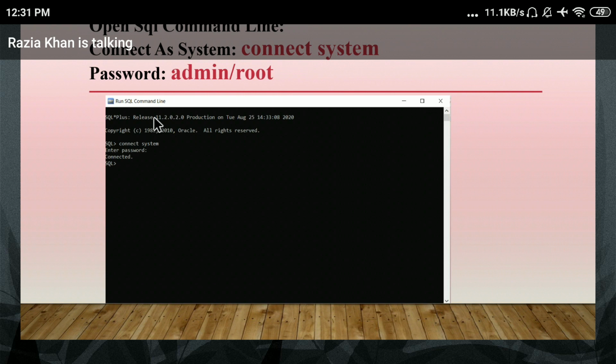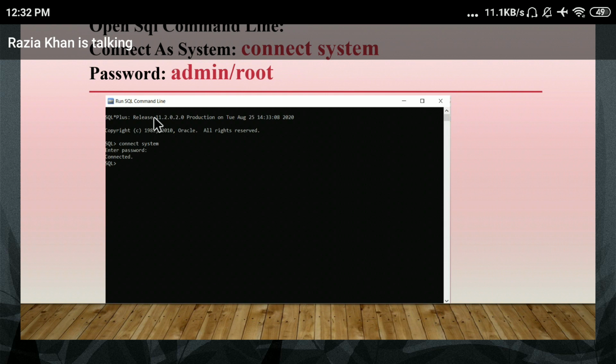Again, I repeat, because I will not explain these steps in the practical. That's why I'm explaining slowly. If you have a doubt, please ask me. The first step is to create your directory or folder. The second step is to open a notepad file, write your program in that notepad file, and save that file with the extension .sql. After that, the fourth step is to run that program on the SQL prompt.